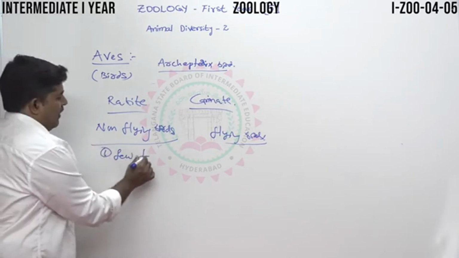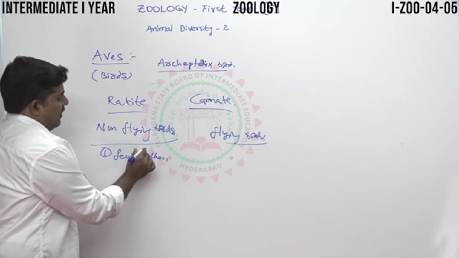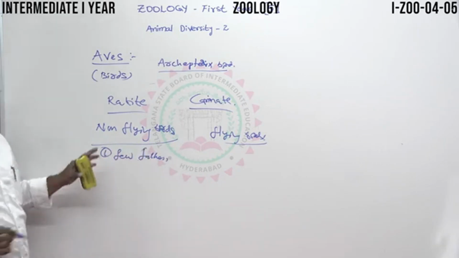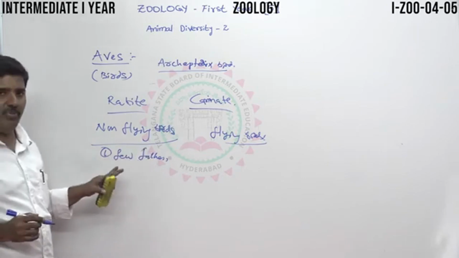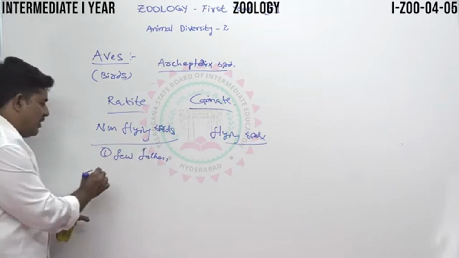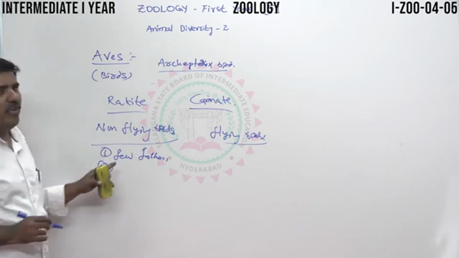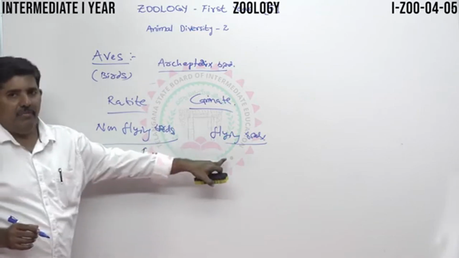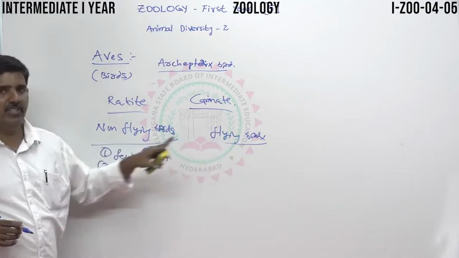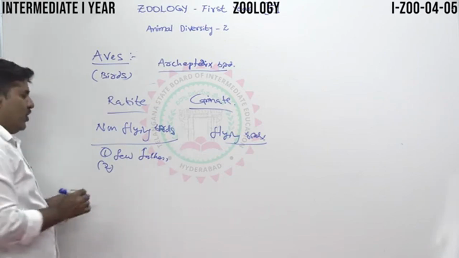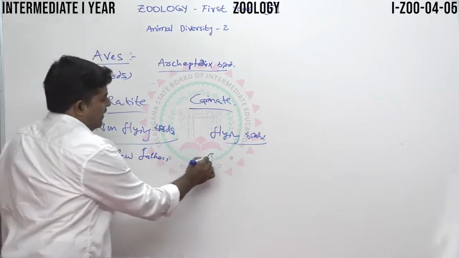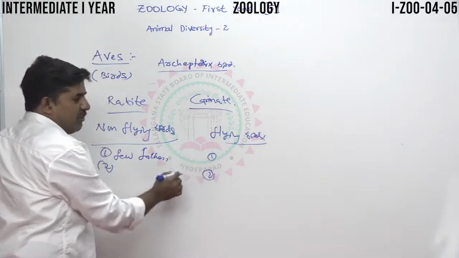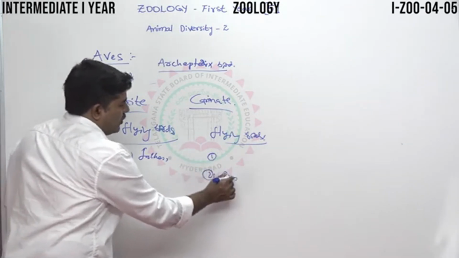This is why they cannot fly. They are called flightless birds. Few feathers in ratite, and heavy feathers in carinate. This is the main important point. Then pneumatic bones. In carinate, the bones are called pneumatic bones.